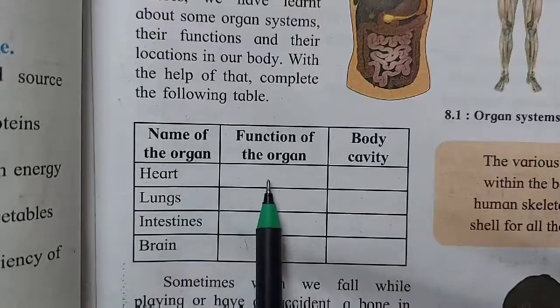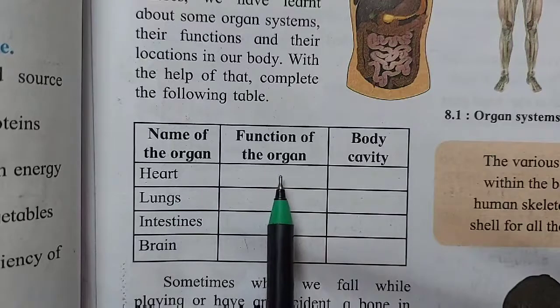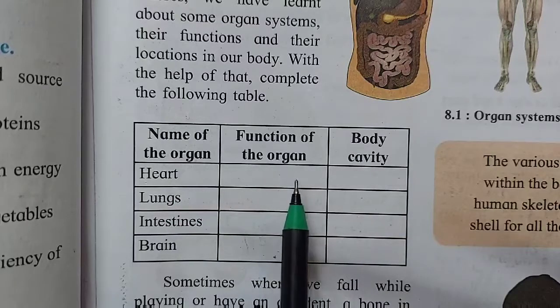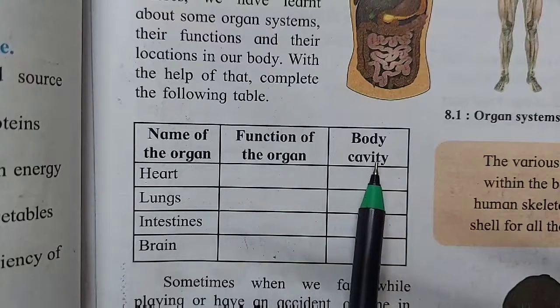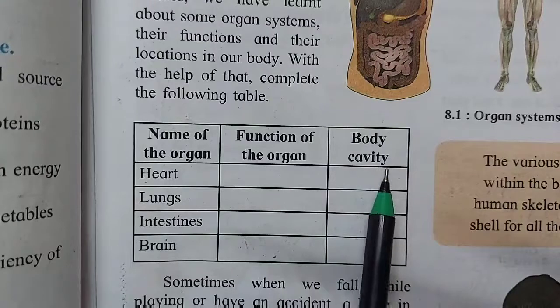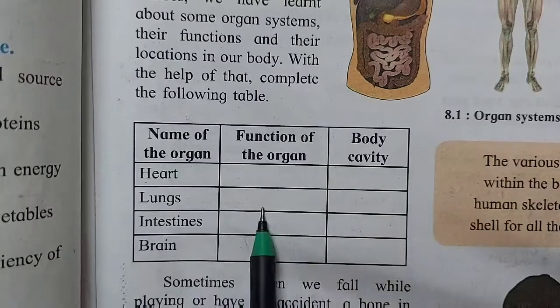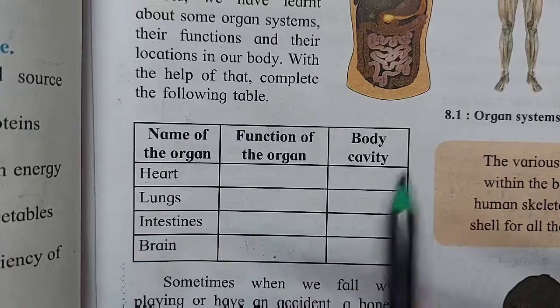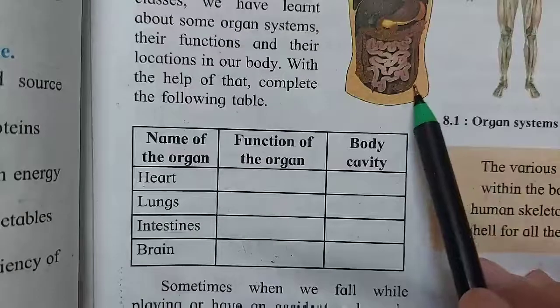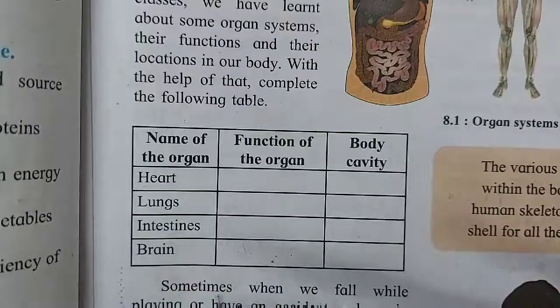Heart: it pumps the blood all over the body, or you can say circulation of the blood in the body. Where is it situated? It is situated in the rib cage. Lungs: the function is breathing. It helps in respiration and it is also inside the rib cage.